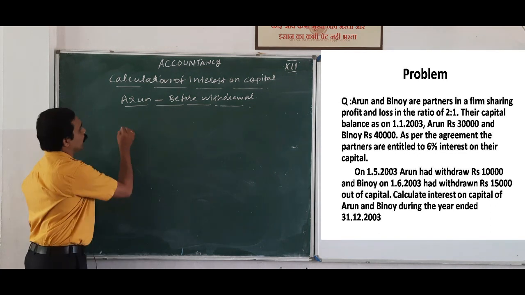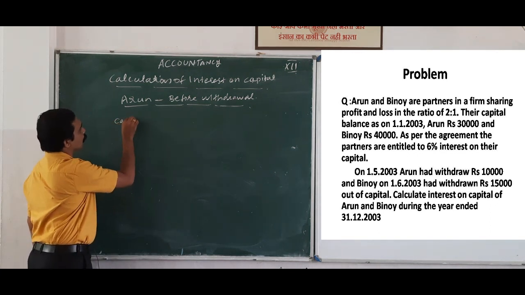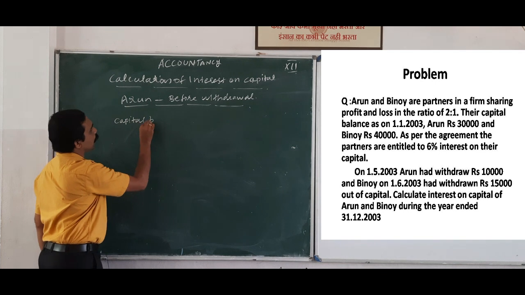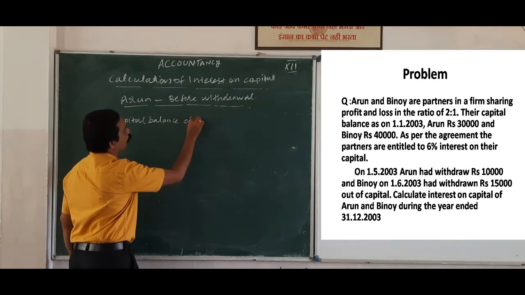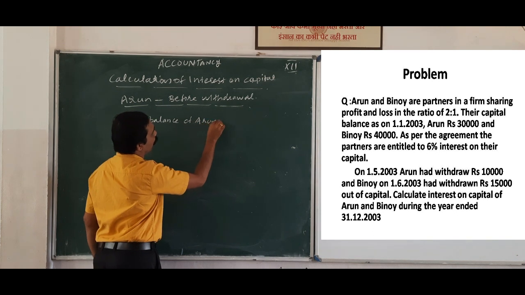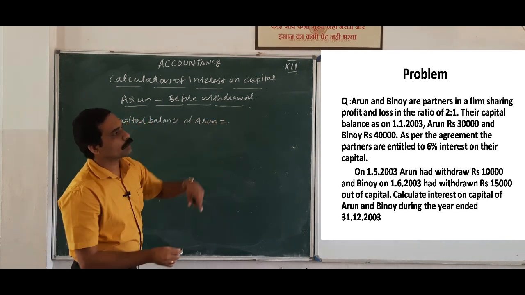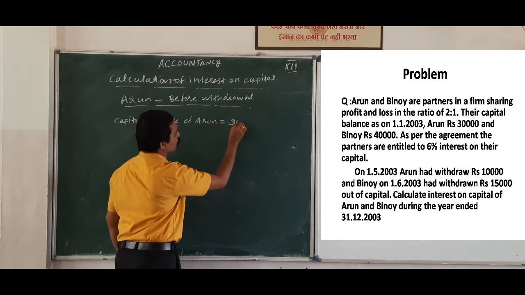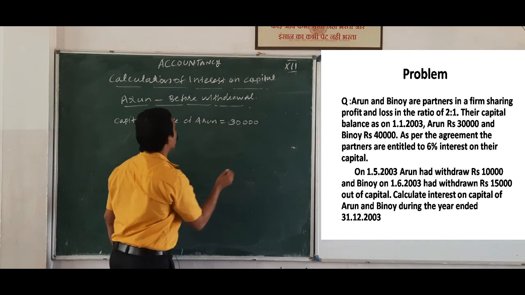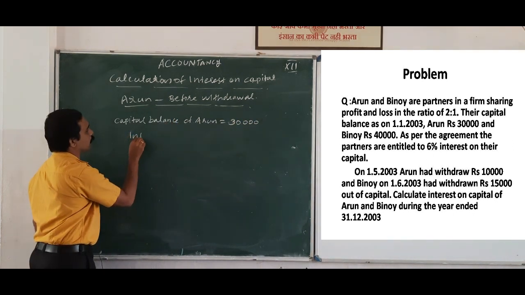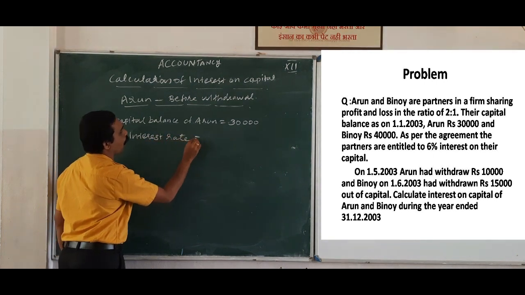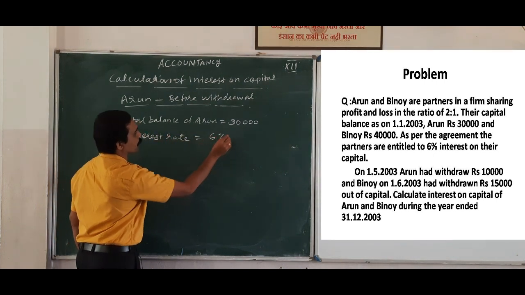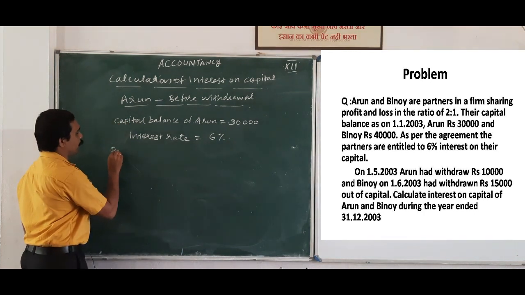We know the capital balance of Arun, that is 30,000. Then the interest rate is 6%. Then the period.